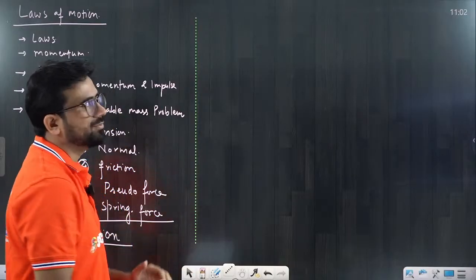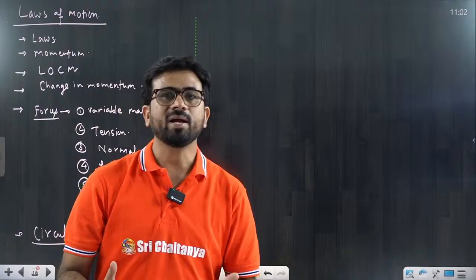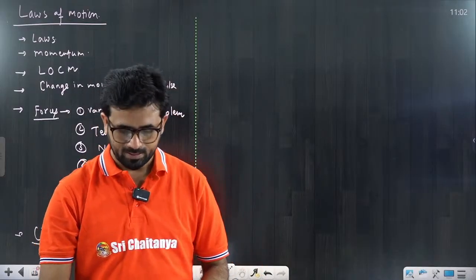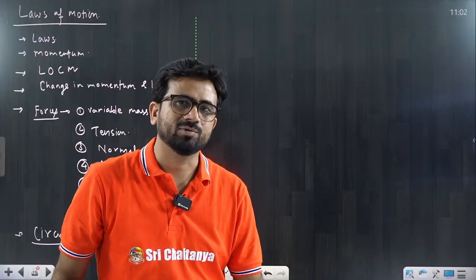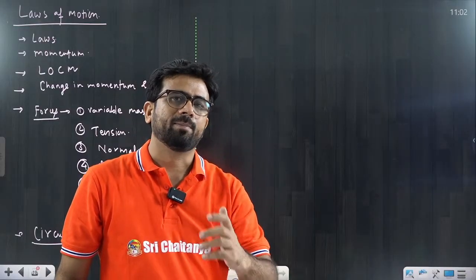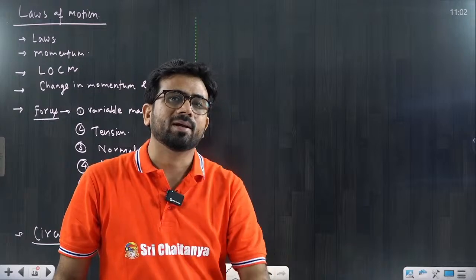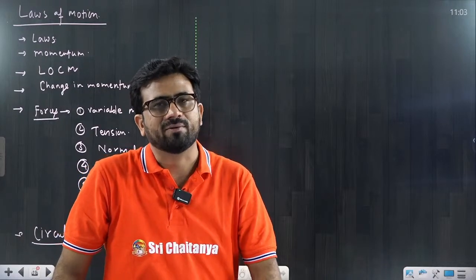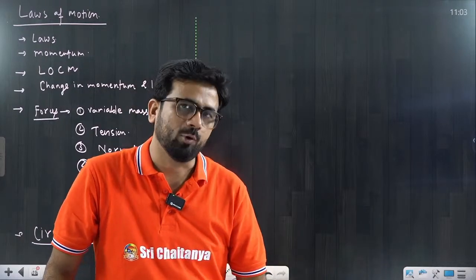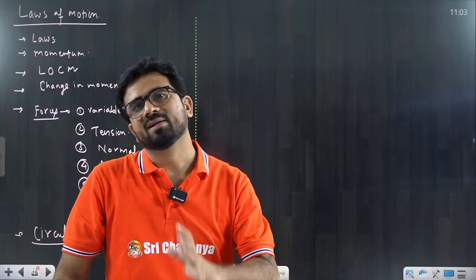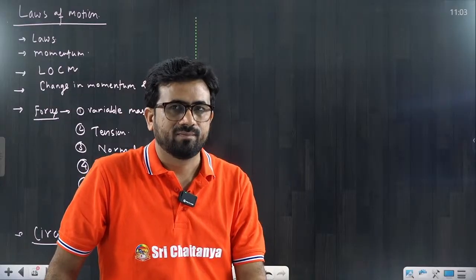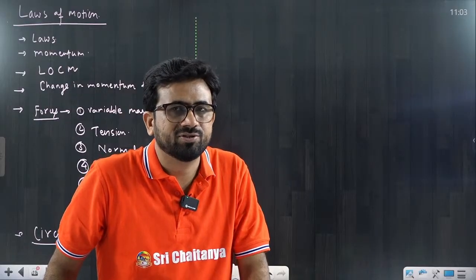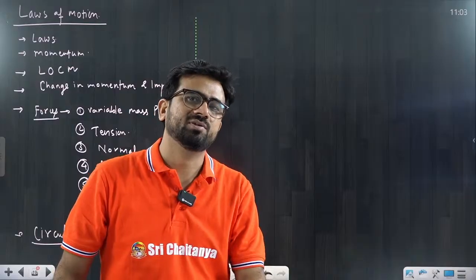The very first question that comes to you is, what is inertia? Inertia is actually one property, due to which the body does not want to change its state of rest or state of motion. This property is directly related to the mass. If mass is more, definitely the inertia of the body would be more. Inertia is of 3 kinds: inertia of rest, inertia of motion, and inertia of direction.